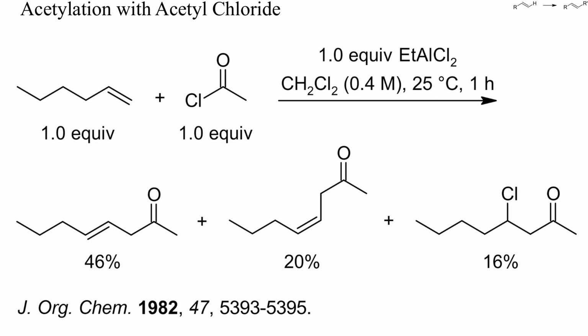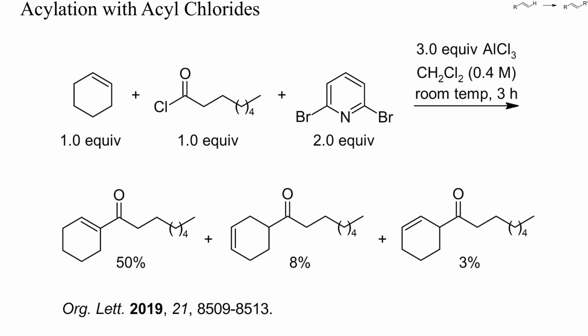This here is a typical example of the Friedel-Crafts acylation of an alkene. Acetylation of 1-hexene with acetyl chloride yielded a mixture of 2 allyl ketones and a chloroethyl ketone, but no conjugated enone. Higher yields of enones can be achieved by combining a weak base with a Lewis acid. Here, 50% of the expected enone resulted, together with 13% of olefinic isomers. Without dibromopyridine, mostly the allyl ketone would have been obtained.